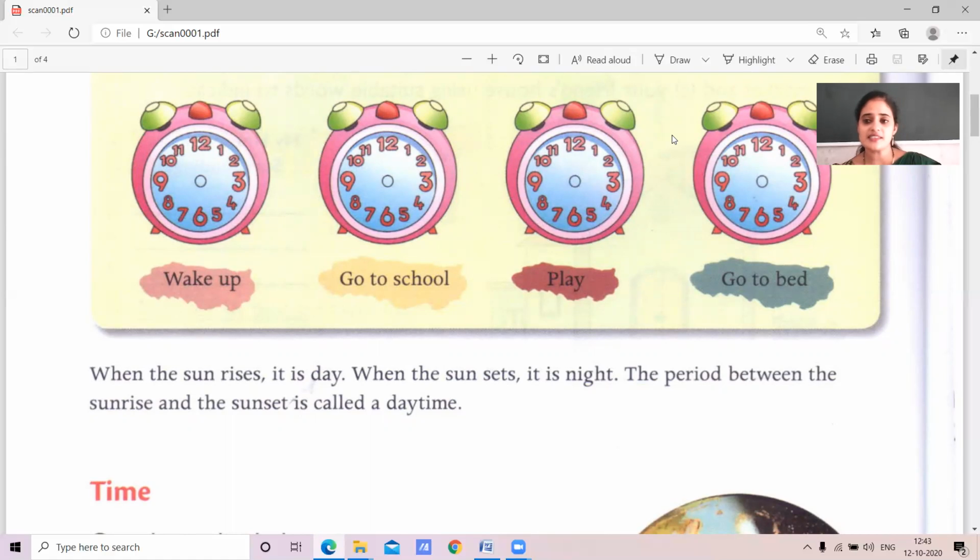When the sun sets, yes, very good, it is night. What do we call the period between the sunrise and the sunset? We call it daytime. Yes, children. The period between the sunrise and the sunset, we call daytime.